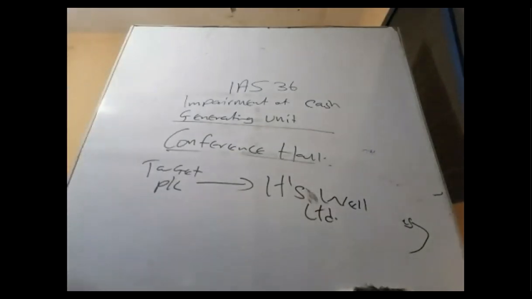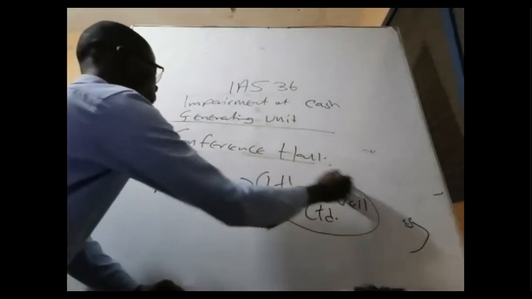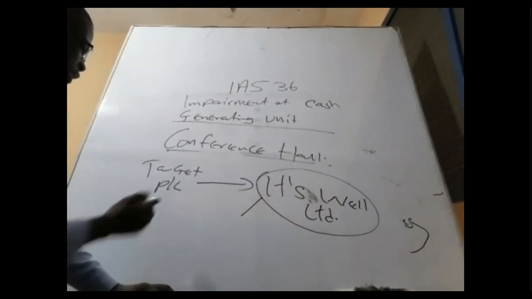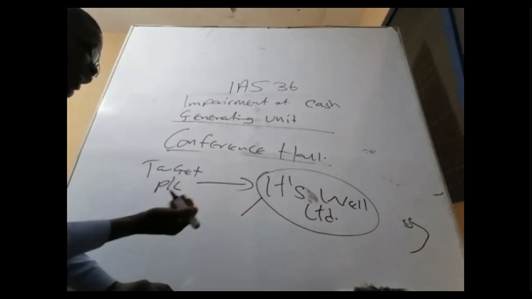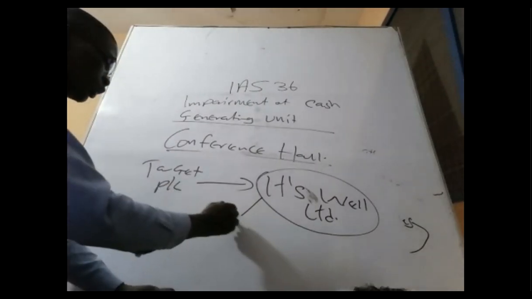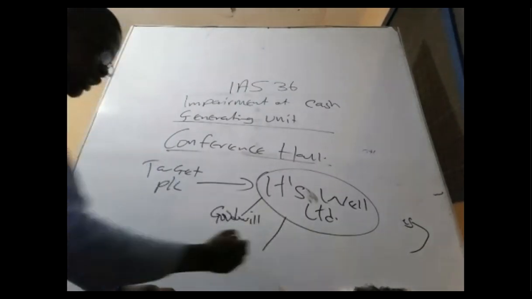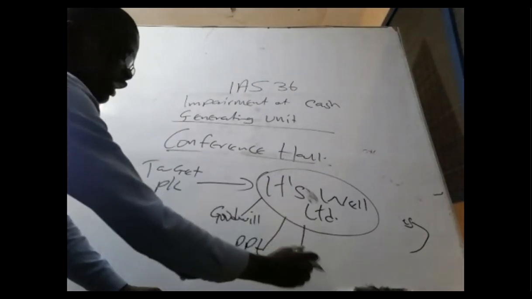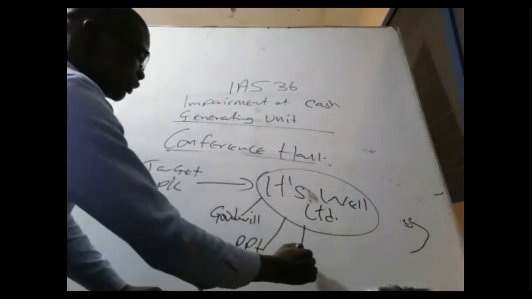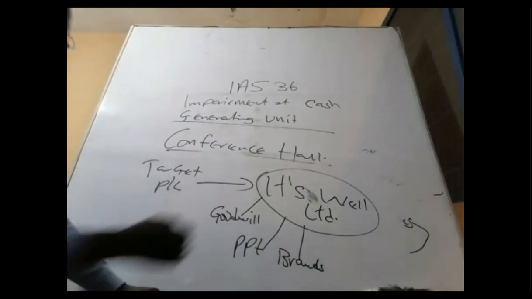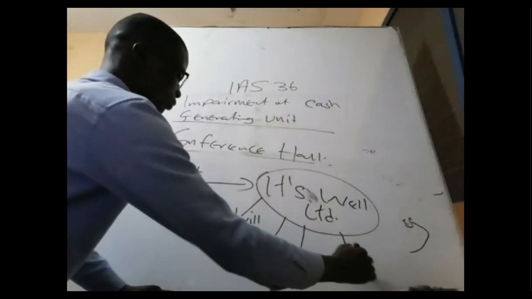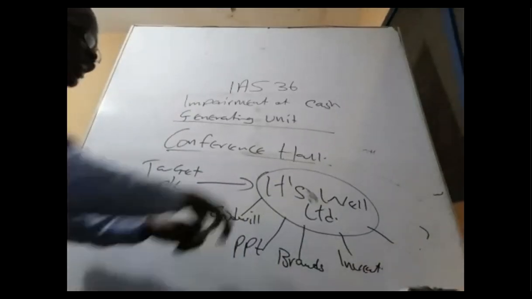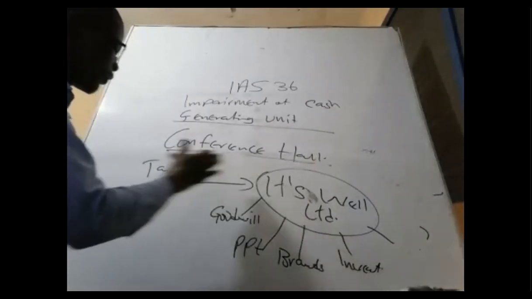Okay. Now what happened is this. Let's assume that this company has a lot of assets. Let's even assume that Target pays for goodwill. This company, Itwell Limited, has a set of PPE, of course. They have brands, brand names. This company has inventory. This company has a lot of assets. All these assets come together to produce the money for Target.